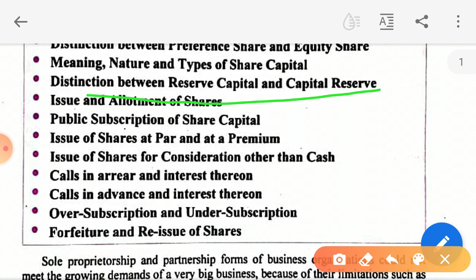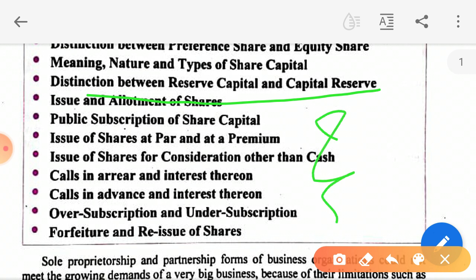Is this point clear? No accounting treatment is made in the books for the reserve capital, whereas capital reserve is being treated. This capital reserve will form in the coming journal entries in this chapter, when there will be a gain at the reissue of shares. Now we will discuss the remaining topics.